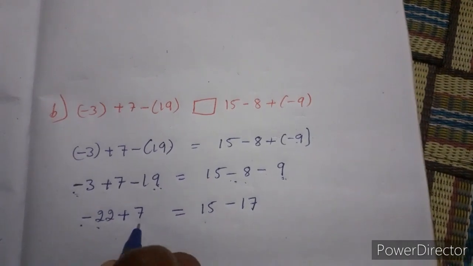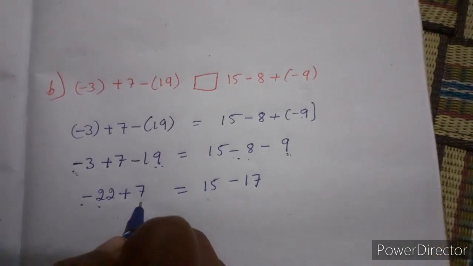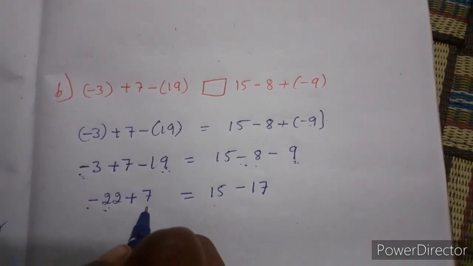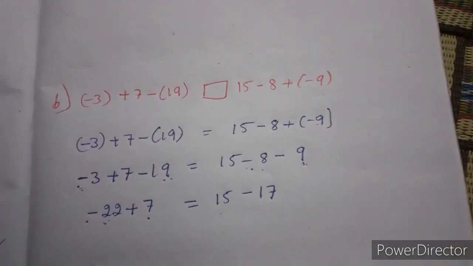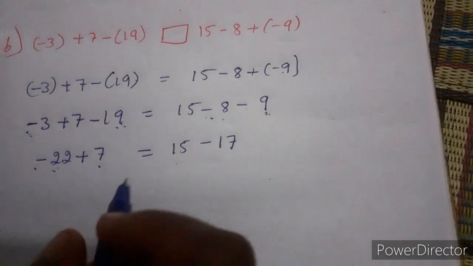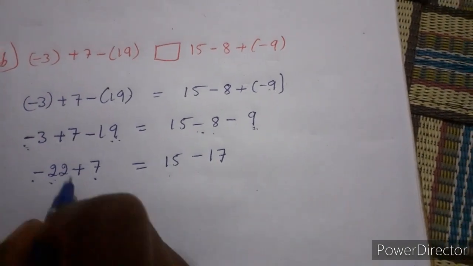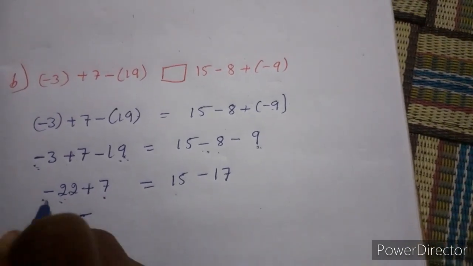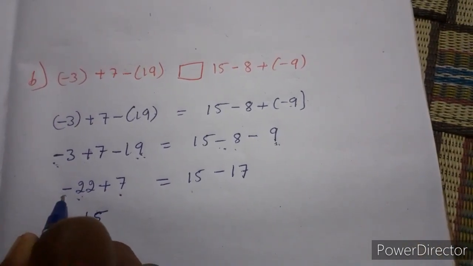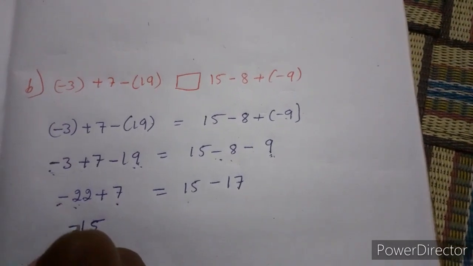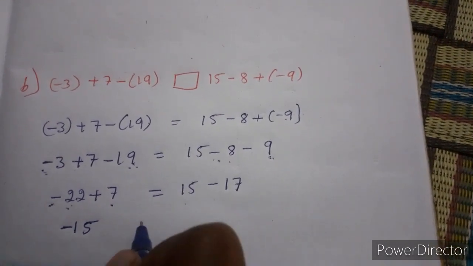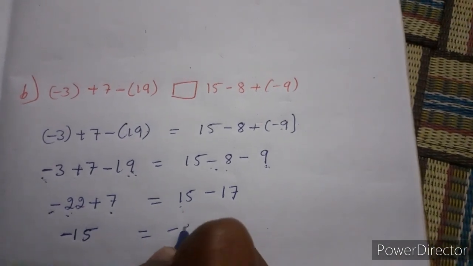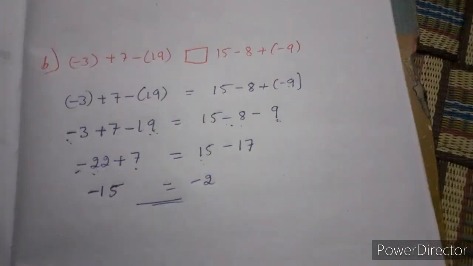Minus 22, and a plus 7 is there, so we need to subtract: 22 minus 7 we have to do. We get 15, and the greater number has the minus sign, so the answer should be in minus. Then 15 minus 17, so minus 2 is the answer.